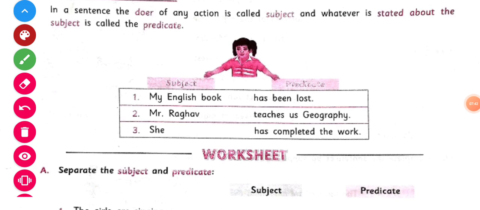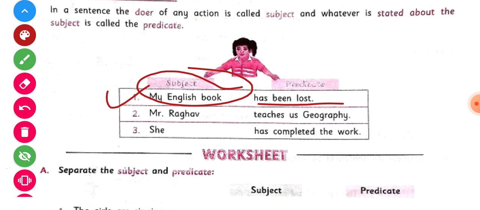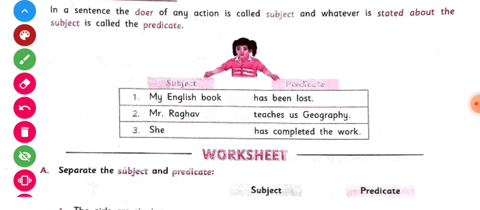Children, here are 2-3 sentences. We have to read them properly. This is the first sentence: My English book has been lost. In this sentence, my English book is the subject of the sentence and has been lost is the predicate of the sentence. And in the next sentence, Mr.